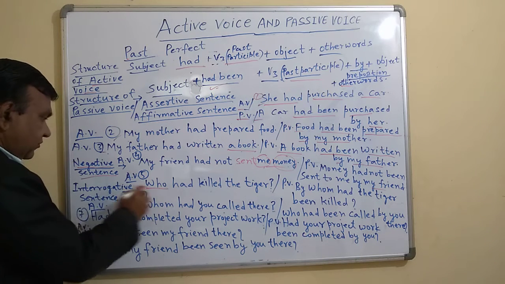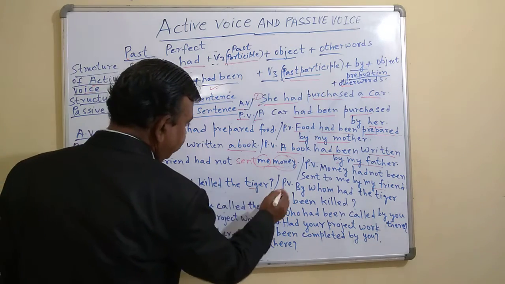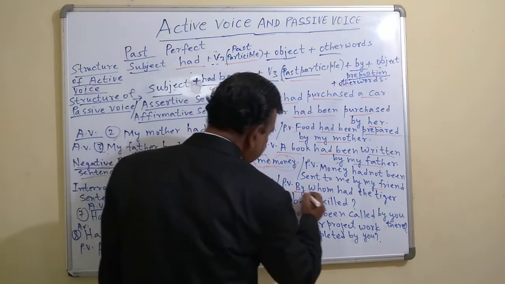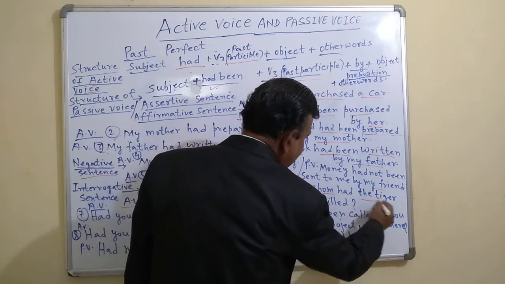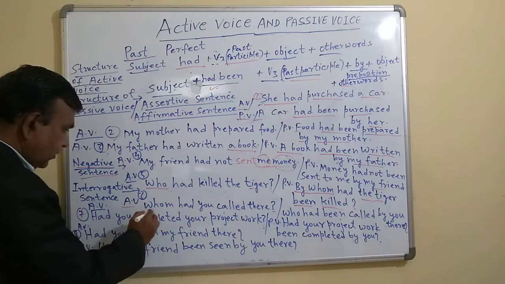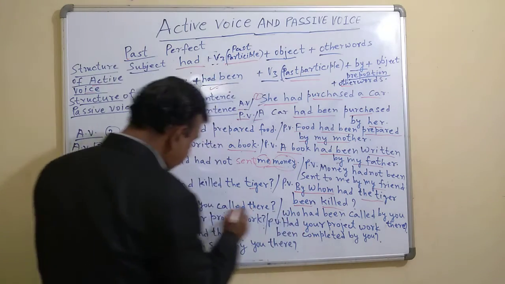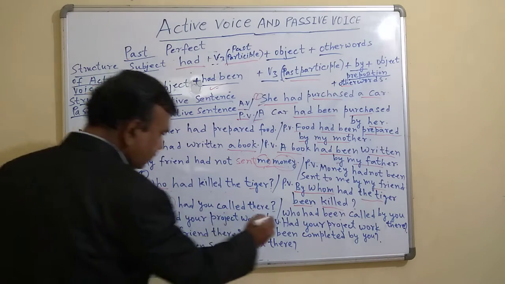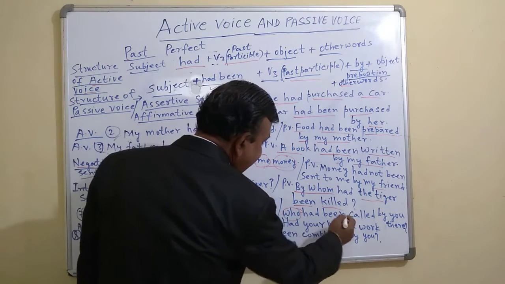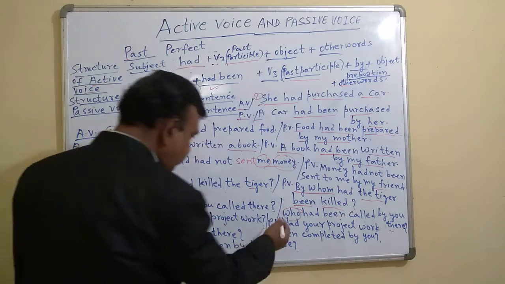Now you see interrogative sentences. Examples of interrogative sentences. Who had killed the tiger? So how do you change? Who changes into by whom. By whom had the tiger been killed? Now you see, whom have you called there? So when whom is there, you have to change it into who here. So who had been called by you there?